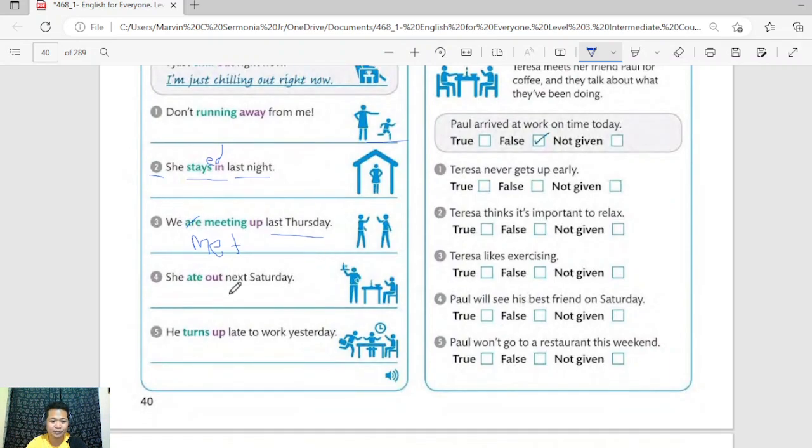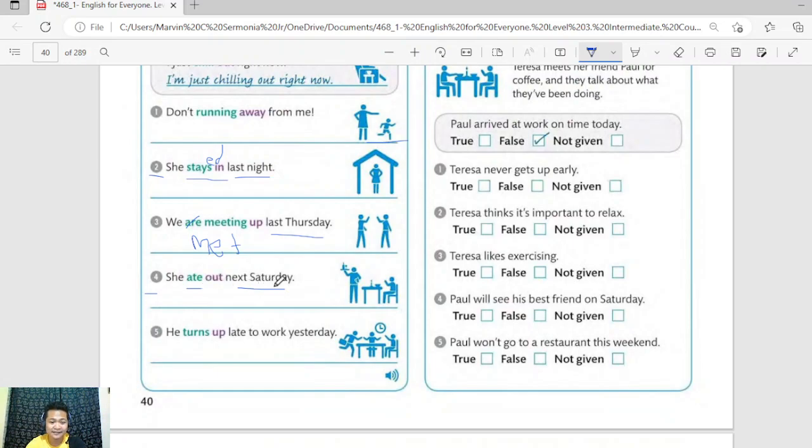All right, now what about number four? "She ate out next Saturday." What's the clue? We have a time marker, next Saturday, which indicates that the action is in the future. Very good. So it is wrong because ate is the past tense of eat.